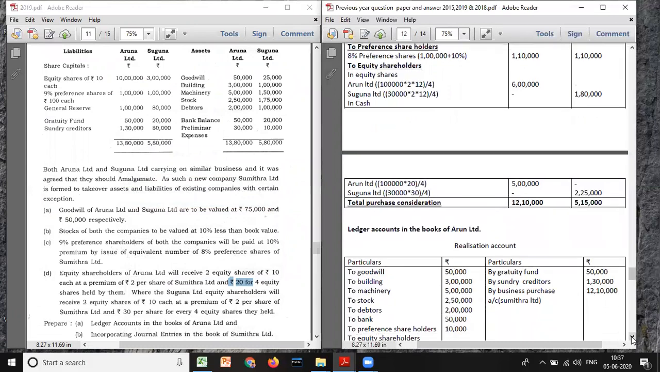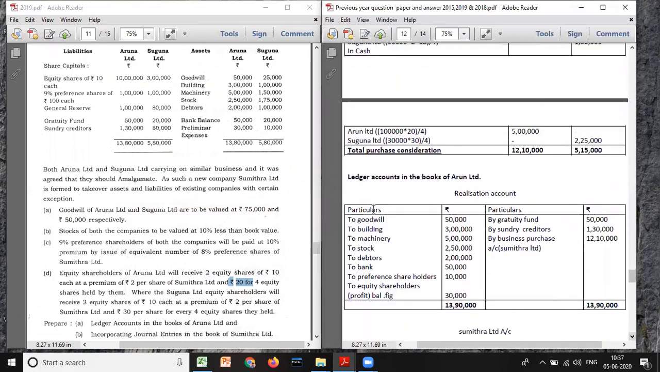Okay. Next, you need to prepare the ledger account. Now, see, it is clear that in the question they have not given whether all assets are taken over, or liabilities taken over, but they have given the market value. So you should assume that all assets are taken over, and you have to take only the market value which is given here. So you have to write all assets. And you should be careful here.